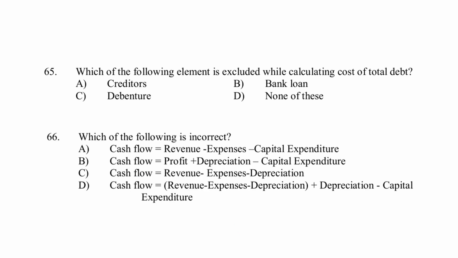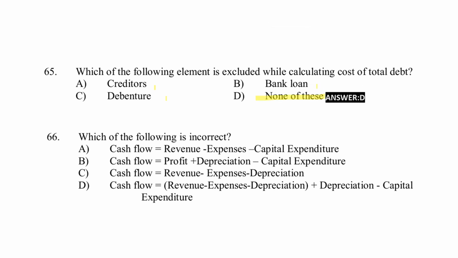Next, which of the following elements is excluded while calculating cost of total debt? Option A, creditors. Option B, bank loan. Option C, debenture. Option D, none of these. Right answer for the question is option D, none of these.